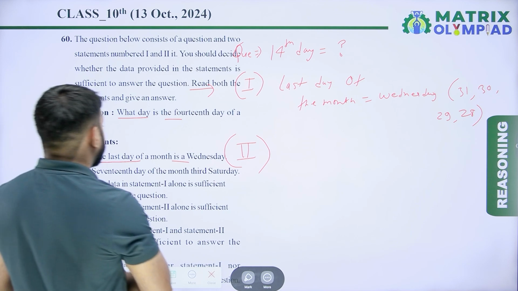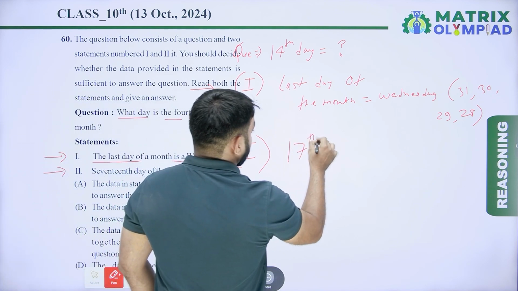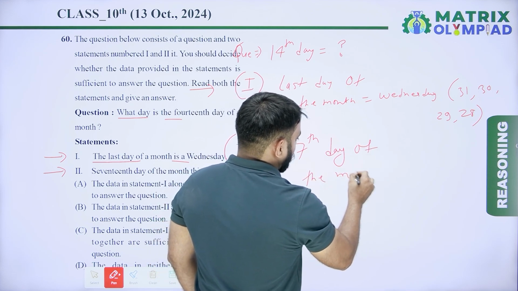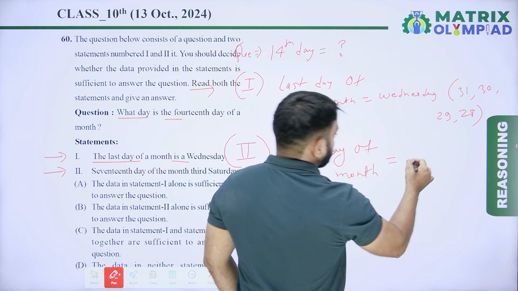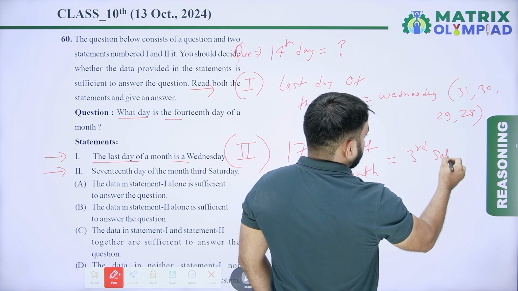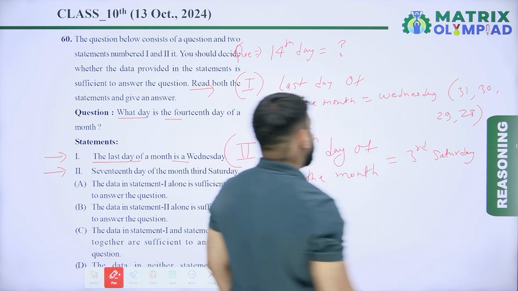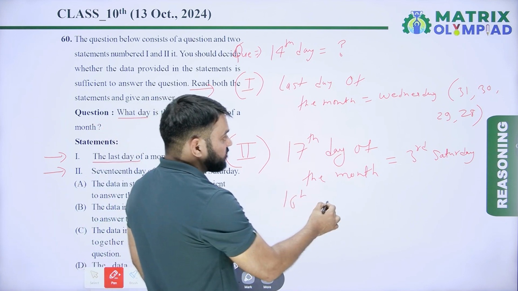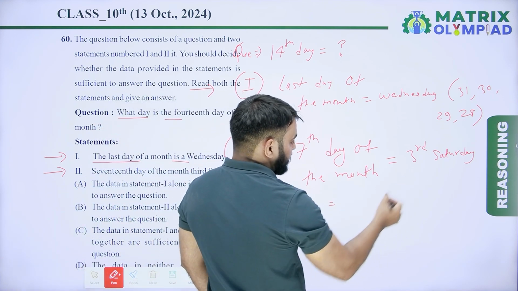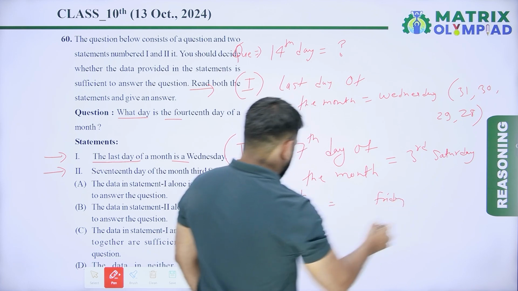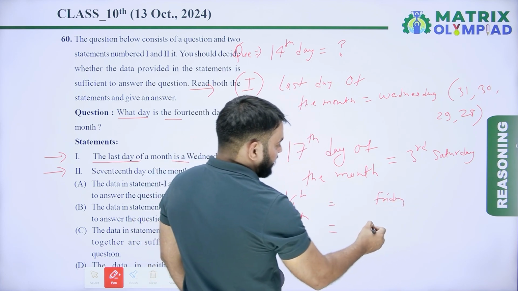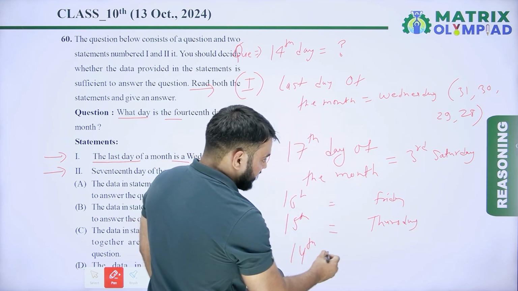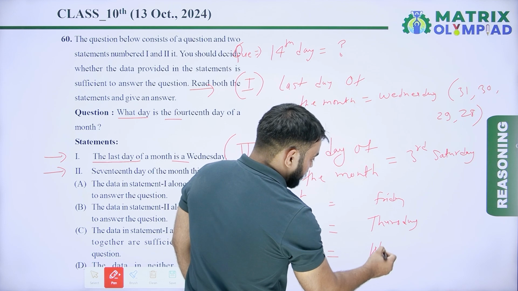Now according to statement second, 17th day of the month is third Saturday. 17th day of the month is third Saturday. So 16th day क्या हो जाएगा, 16th day हो जाएगा Friday, और 15th day को क्या हो जाएगा Thursday. And 14th day को क्या हो जाएगा, 14th day को हो जाएगा Wednesday.